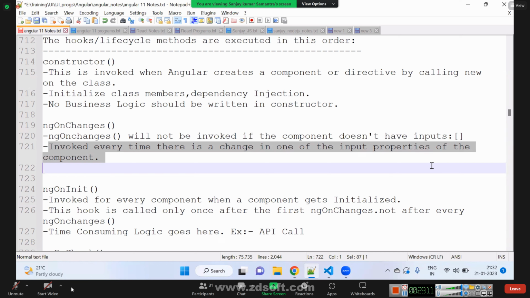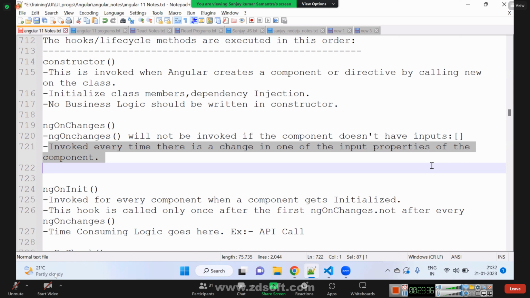Yes, but one question. If a component doesn't have input properties, then it will not be called. Yeah, we have seen that. It is not calling in the first example. Means if a component doesn't have input properties, then this event will not be called, right? Yes.